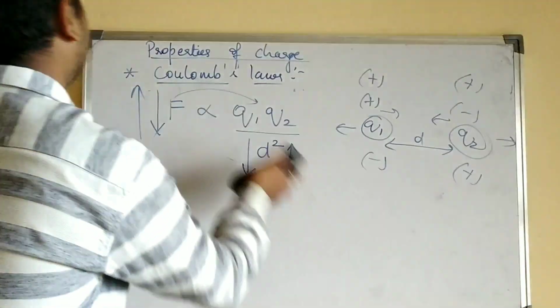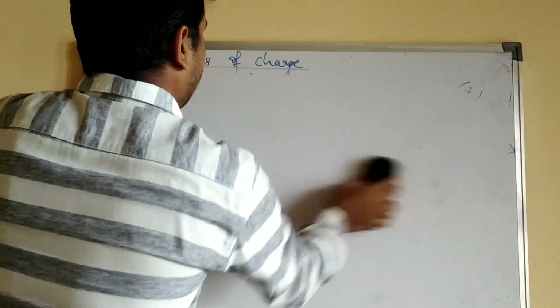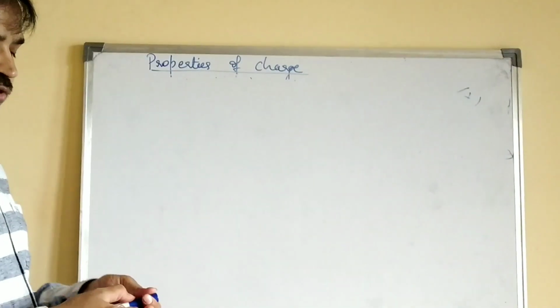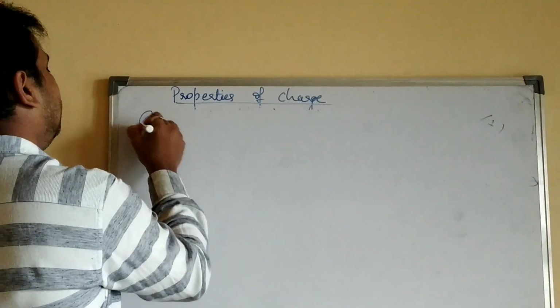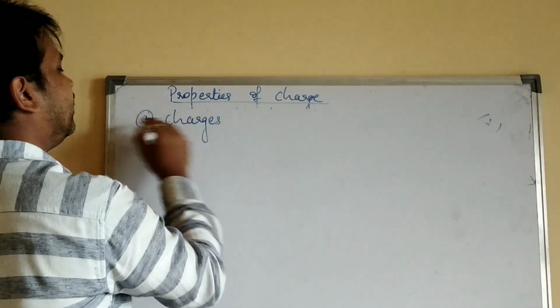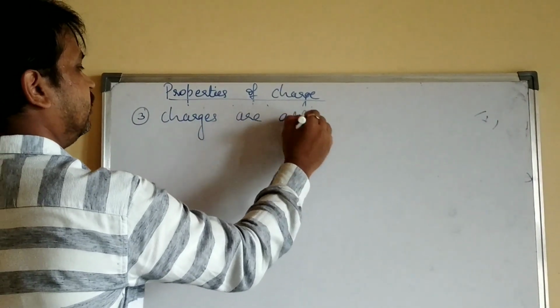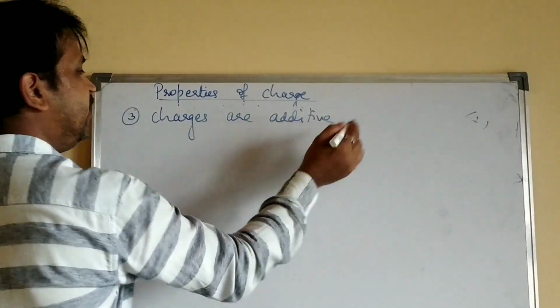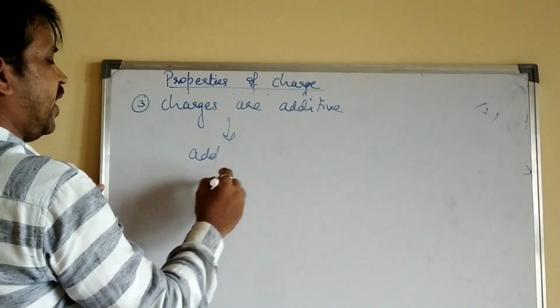Now moving further to the next properties. We have learned two properties of charges, from Coulomb's first law to Coulomb's second law. The third property is that electric charges are additive in nature. What do you mean by additive? You can add the charges.